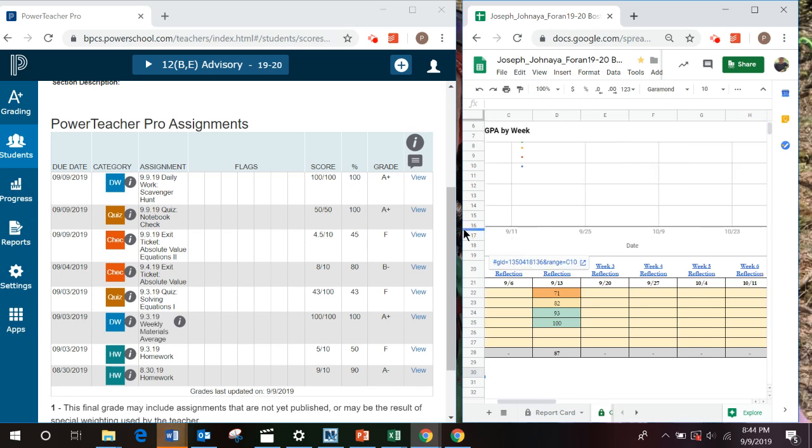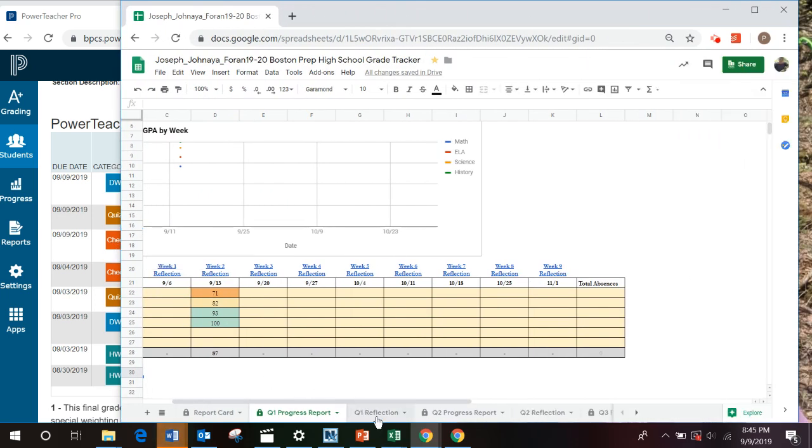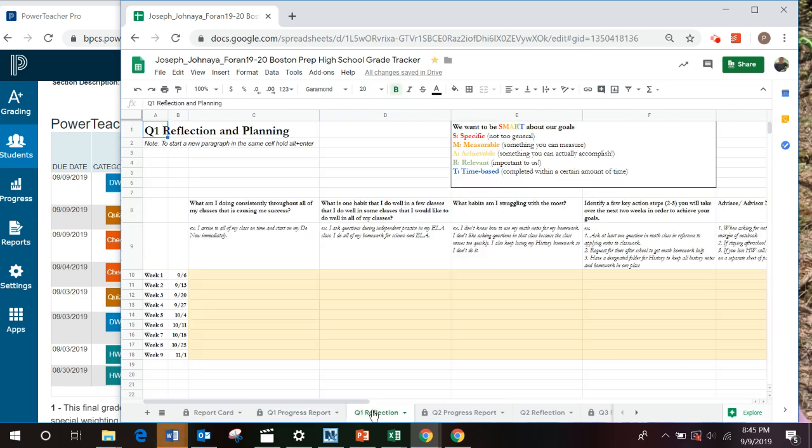Now that we understand the grades that we're getting, it's important to make goals. So if we go back to our grade tracker and hit the bottom tab, quarter one reflection, every week we are going to be answering these questions. What am I doing consistently throughout all of my classes that is causing me success?